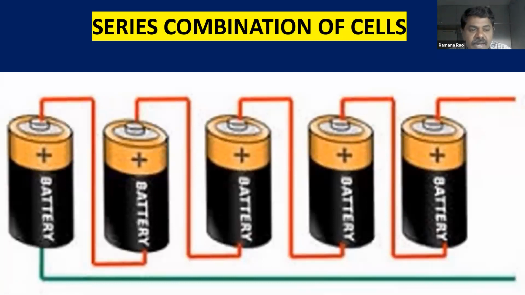Positive of one battery is connected to the negative of the next one. Then positive of the next is connected to the negative of the next battery. So this combination is known as series combination of cells. End to end: positive end to negative, next positive end to negative, positive end to negative. I think you might have used these kinds of combinations in your project works somewhere to get more electric current. Is it right?